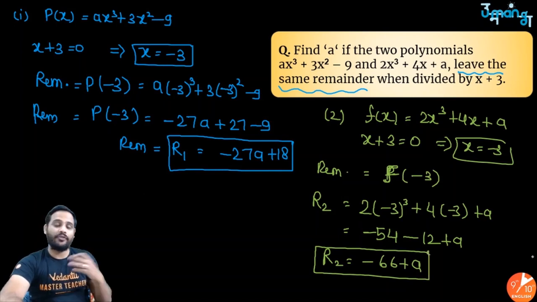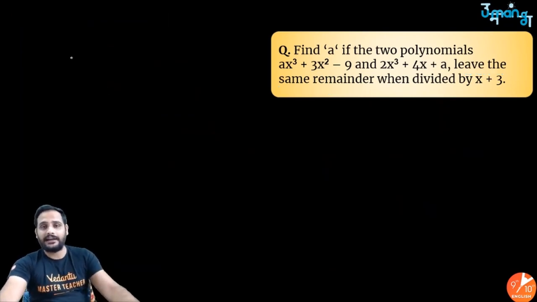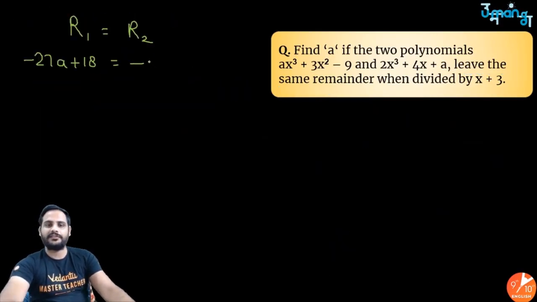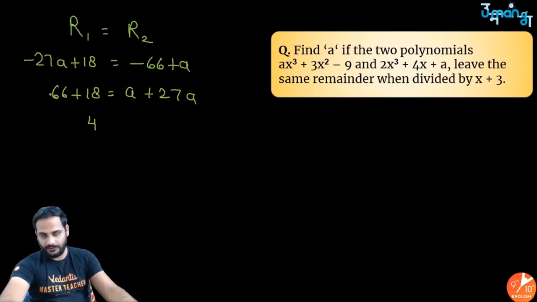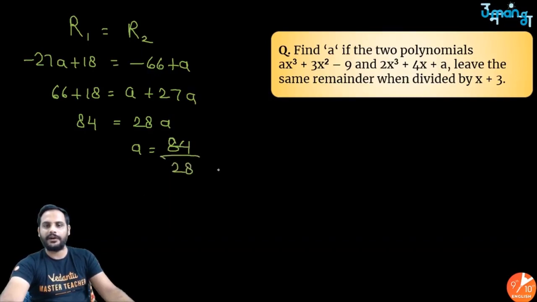Got it? So I have got my R1, I have got my R2, and I know the remainders are equal. So R1 is equal to R2. So minus 27a plus 18 is equal to minus 66 plus a. Shift minus 27a in here, minus 66 there. So 66 plus 18 is equal to a plus 27a. So 84 is equal to 28a. So a is equal to 84 upon 28.